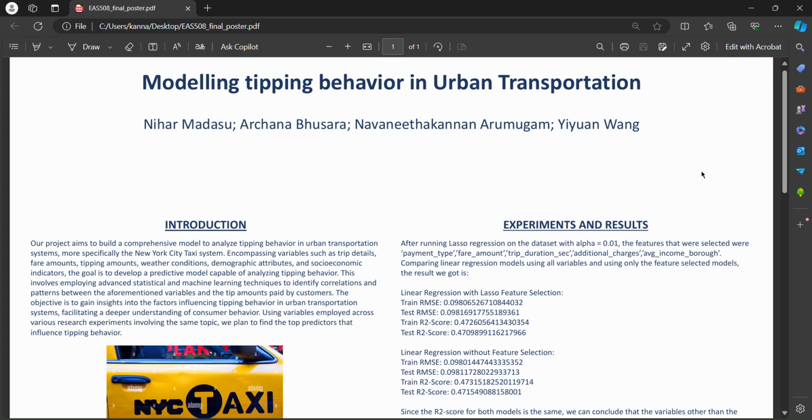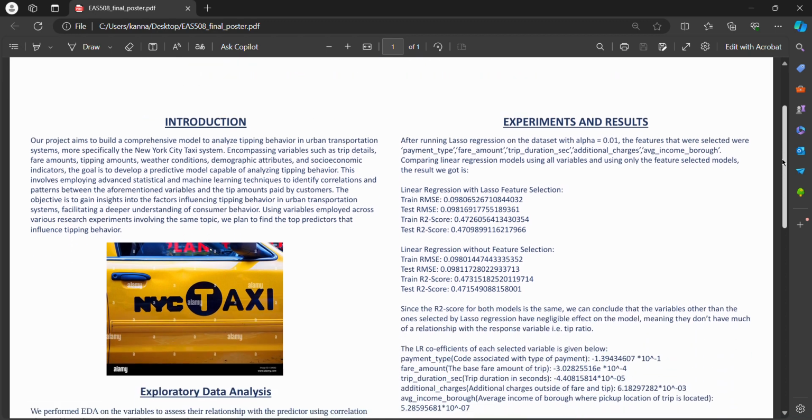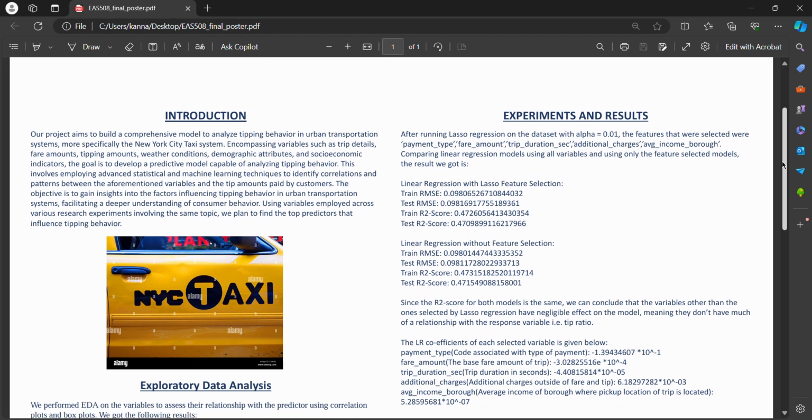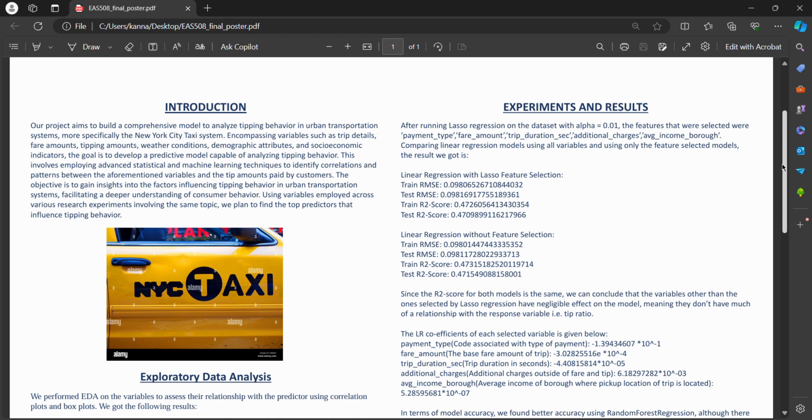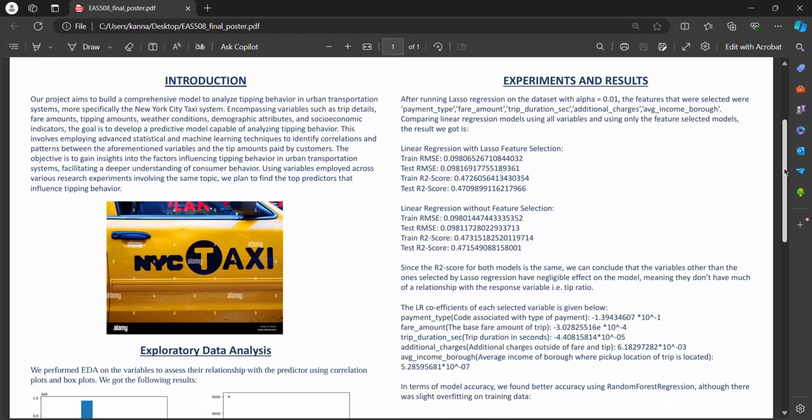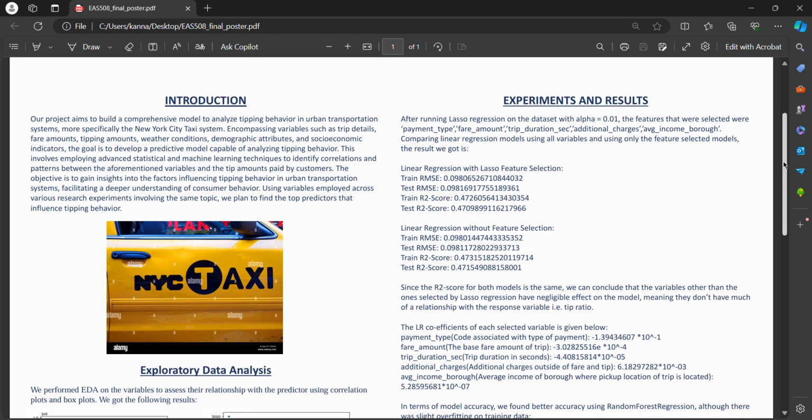Okay, so our project deals with modeling tipping behavior in urban transportation, specifically the New York City taxi cabs. The dataset that we used comes from the NYC TLC, which is the New York City Taxi and Limousine Commission. The aim of this project is to build a comprehensive model to analyze tipping behavior in urban transportation using variables that have been used in previous research papers in the same area.